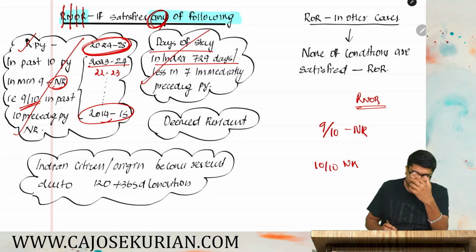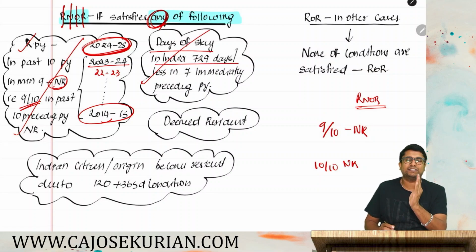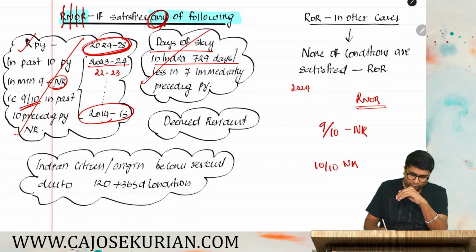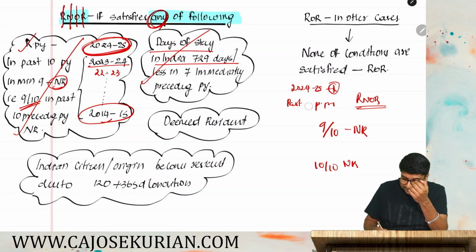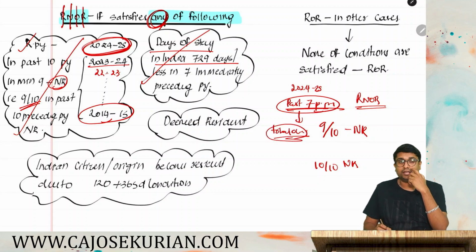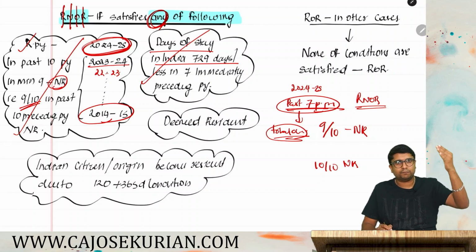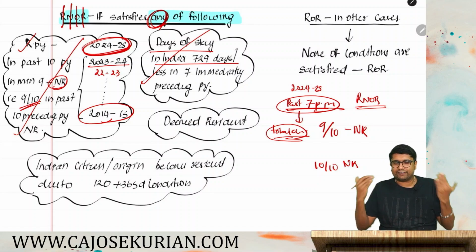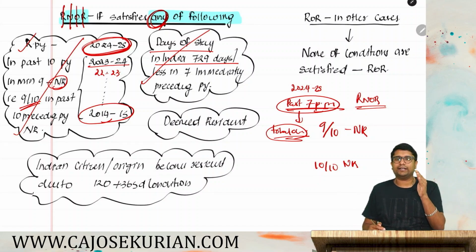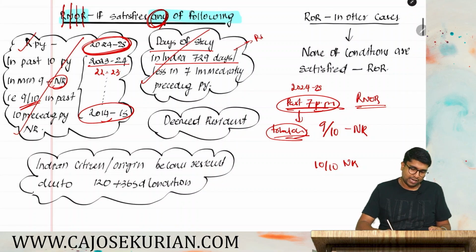Days of stay in India is 729 days or less in 7 immediately preceding previous years. So in the year 2024-25, you have become a resident. You go check the residency status for the past 10 preceding previous years, sorry, not the past 10, past 7 preceding previous years. You need to count the total days of stay. That is the first condition, okay? If your total days of stay is 729 days or less, that means out of the past 7, you have stayed in India for only 729 days or less. In that case also you will become a RNOR.